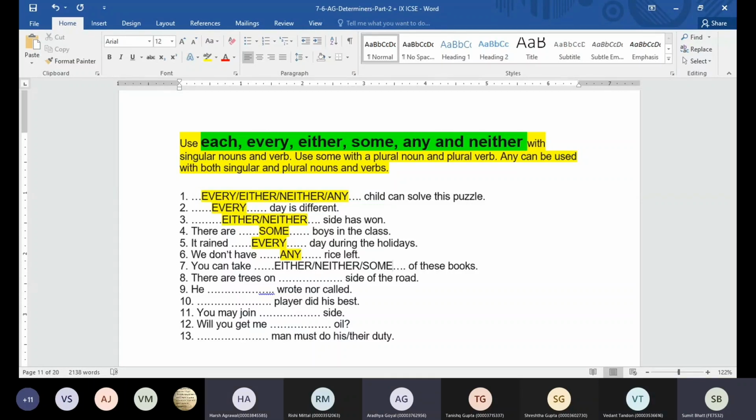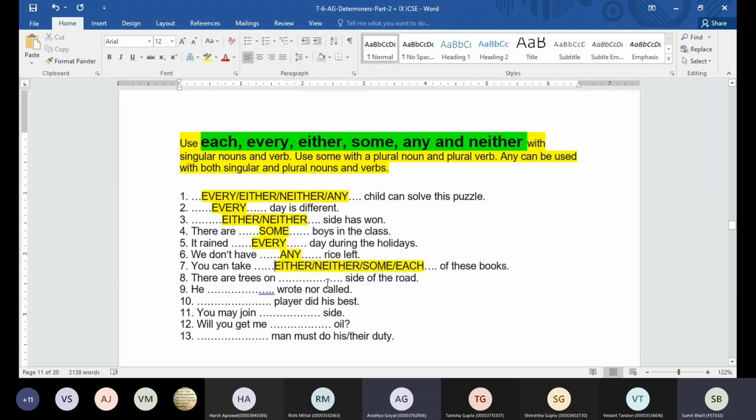You can say neither. For neither of these books, that means I'm showing like 10 books are there. I'm pointing my finger towards those books and I'm saying you can take neither of these books. That means you can take the rest of the books. Sir, we can use each also. You can take dash of these books. Yes, each can also be there.